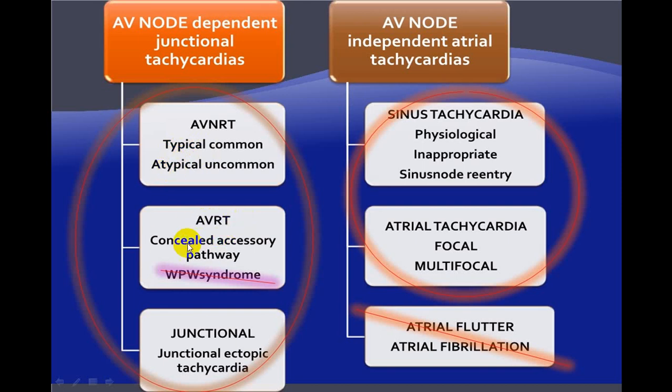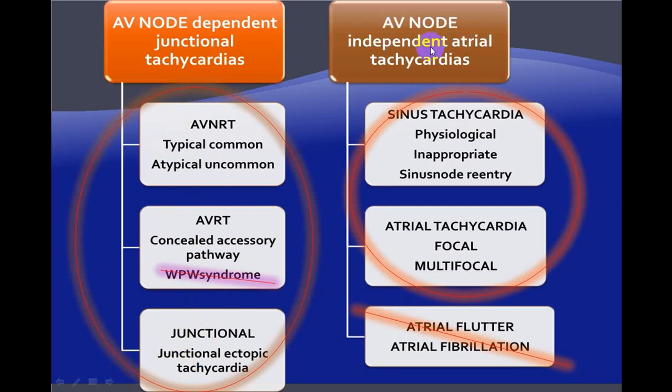Atrioventricular re-entry tachycardia, which is because of an accessory bundle, which can be on the left ventricle or the right ventricle, we call WPW syndrome. Or it is a junctional ectopic tachycardia. So these are AV node dependent. So one of the pathways is through the AV node.